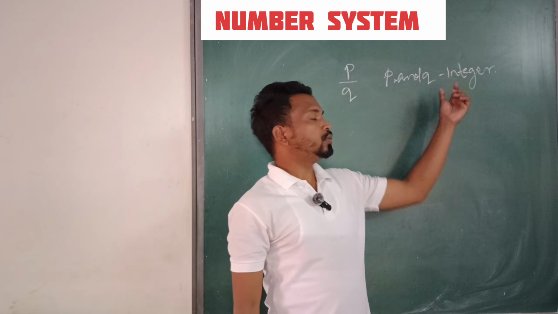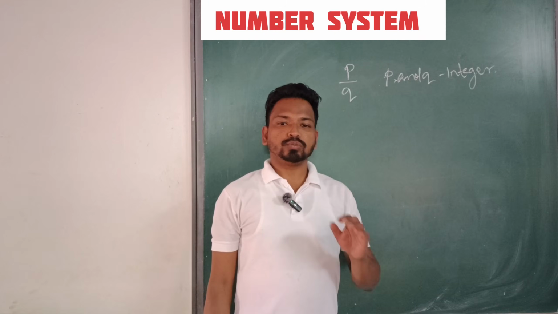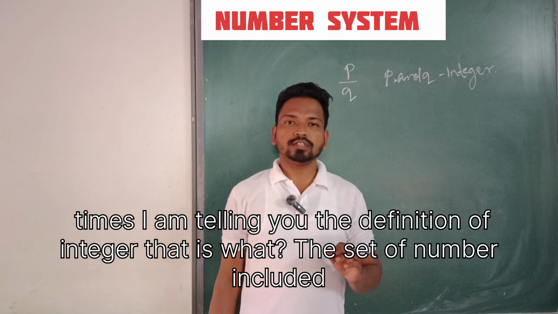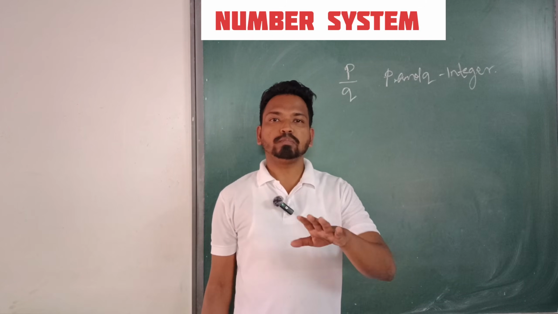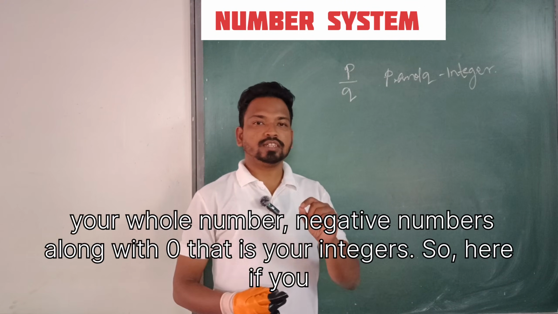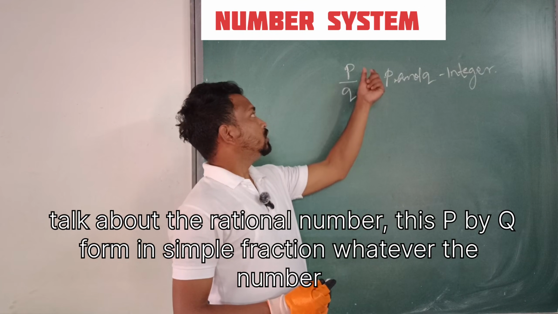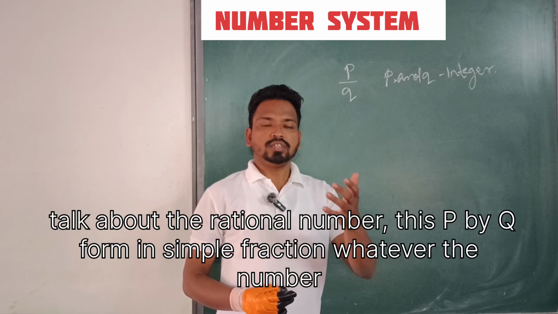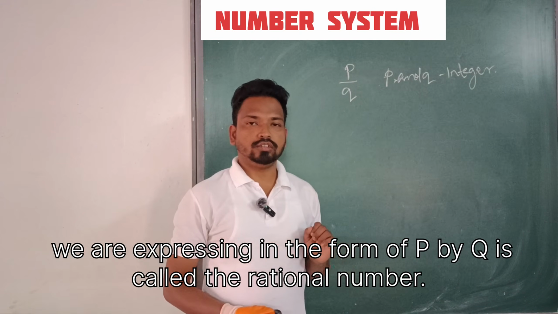What is an integer? I have told you: positive numbers, negative numbers, and 0. The definition of integer is the set of numbers including whole numbers and negative numbers along with 0. So whatever number we express in the form p by q is called a rational number.